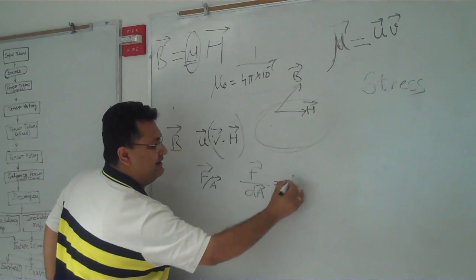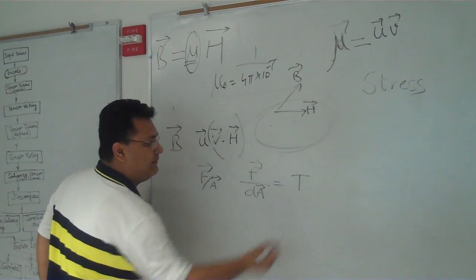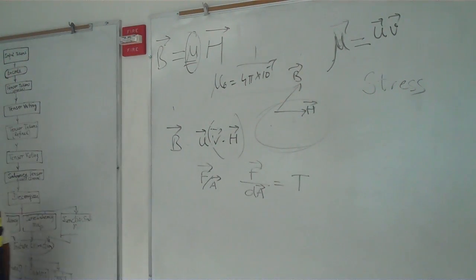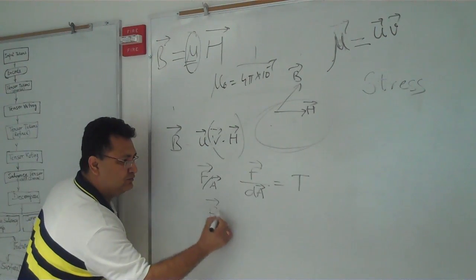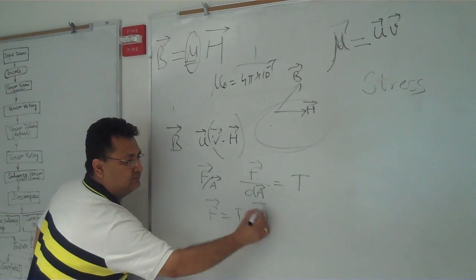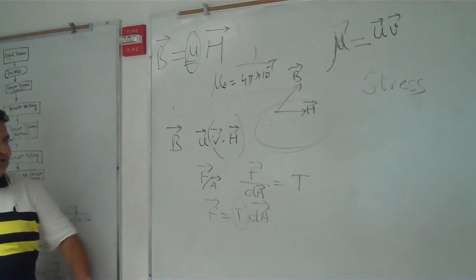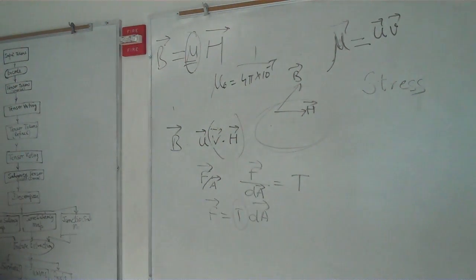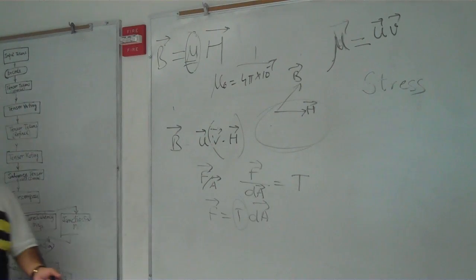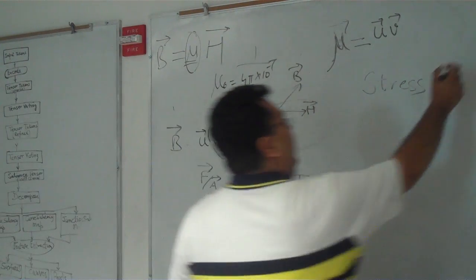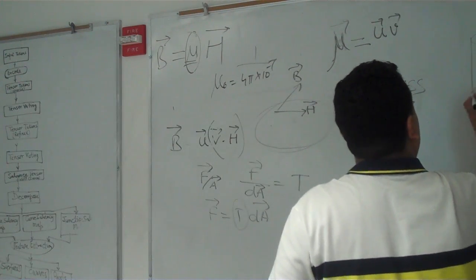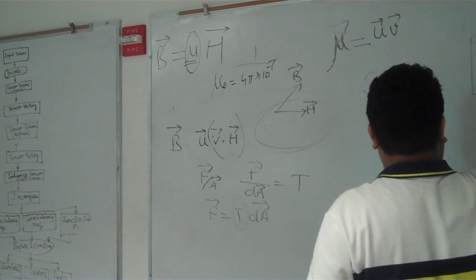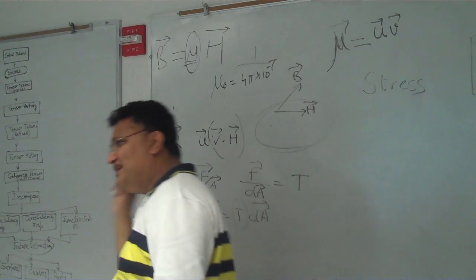Now if I write F equals T dA, normally what will you say about T? It looks like a scalar. But in any rod, when some stress is generated, at a time two stresses are generated.